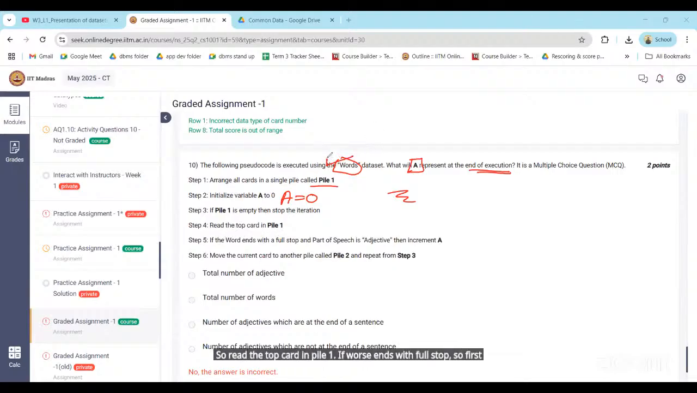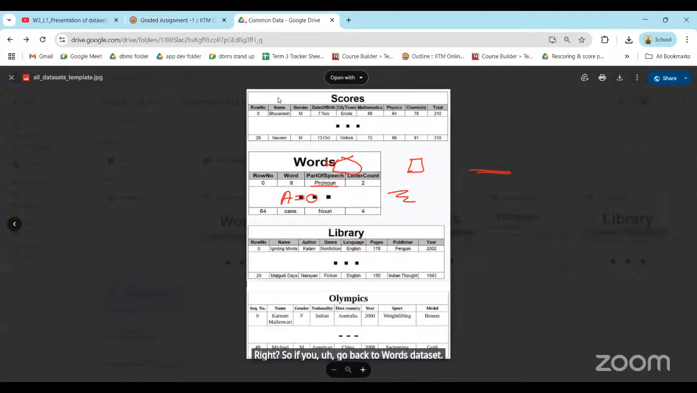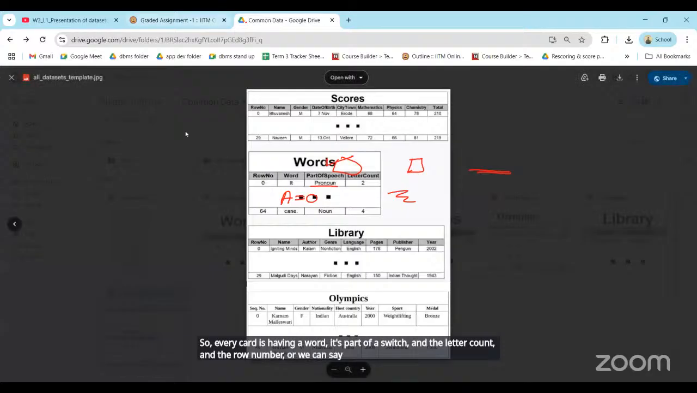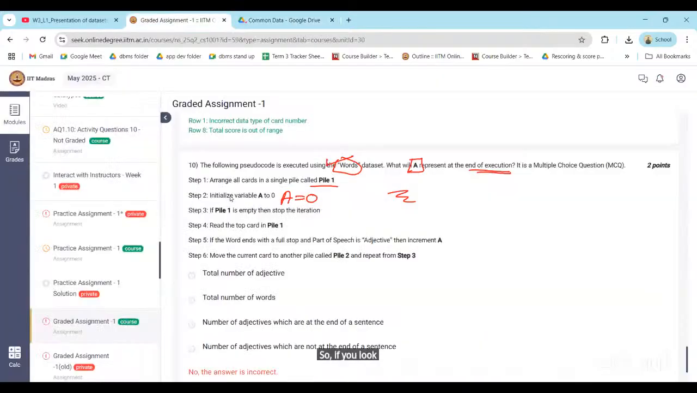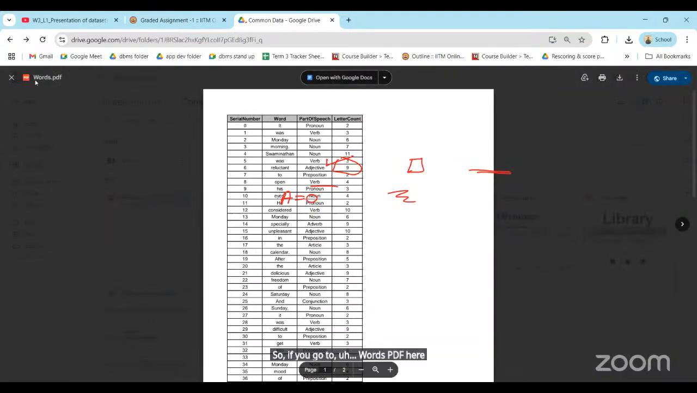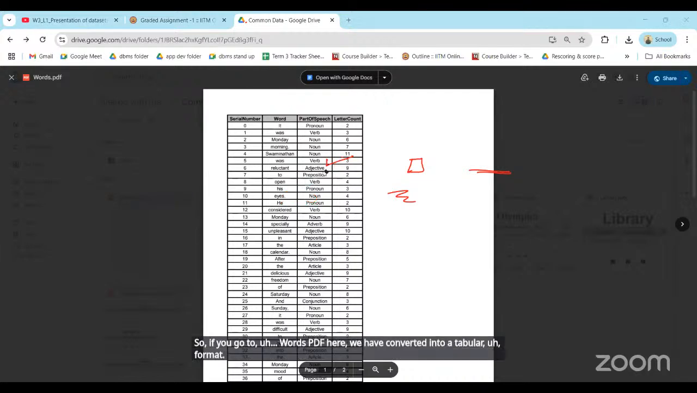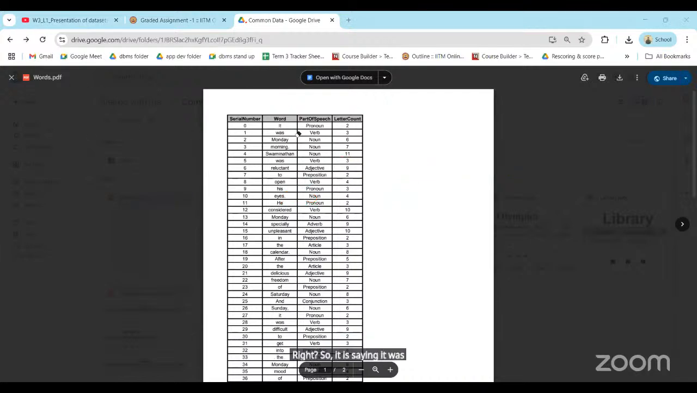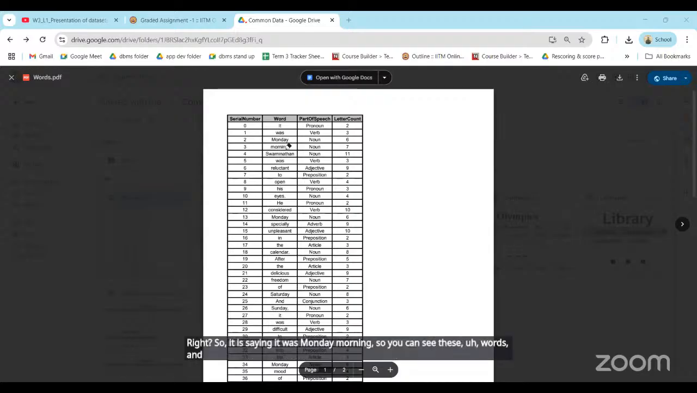First you should be familiar with the words data set here. If you go back to the words data set, you can see we have row number, word, part of speech, letter count. So every card has a word, its part of speech and the letter count and the row number, or we can say a card number. Now the word ends with a full stop. If you go to the words PDF here, we have converted it into a tabular format. It says, it was Monday morning. You can see these words, and after morning we have a full stop.